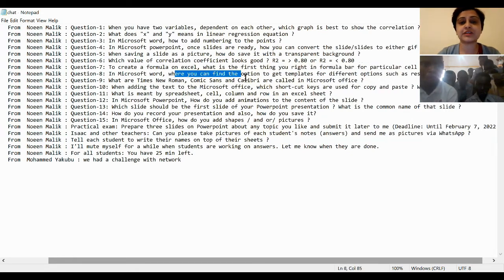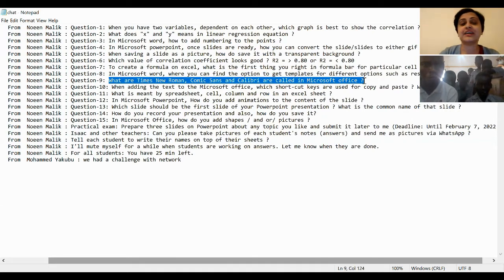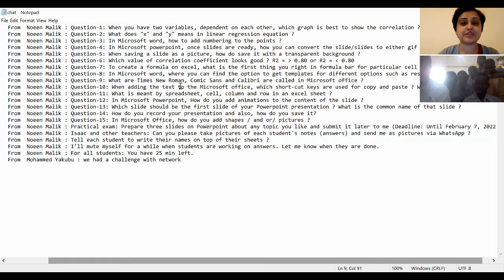And this was question number 8. Also, most of the people got it right. Question number 9 was very simple. What are the Times New Roman, Comic Sans, and Calibri called in Microsoft Office? It was the simplest question. These are called fonts. That's it. You go to the font. These are actually fonts. So no one actually got this right too.